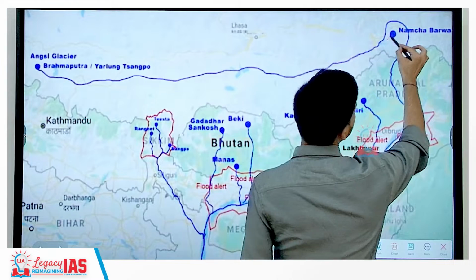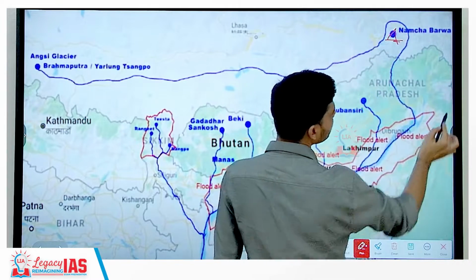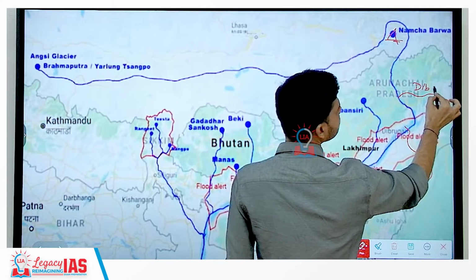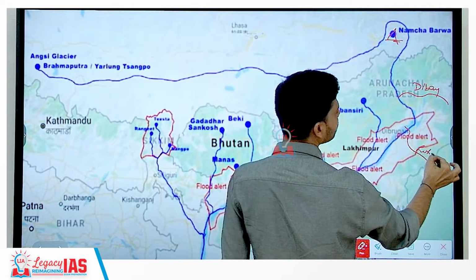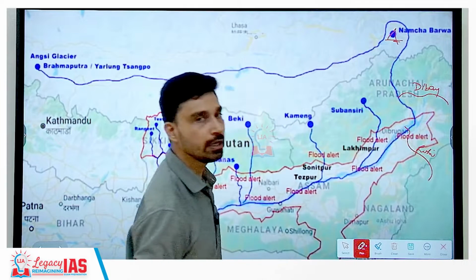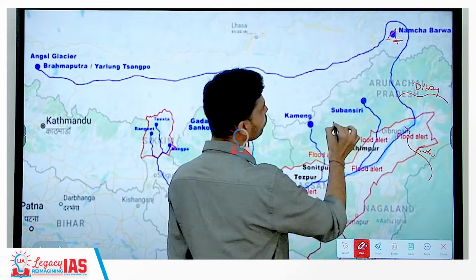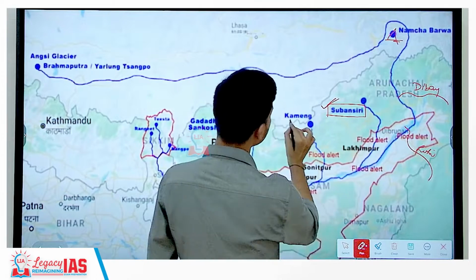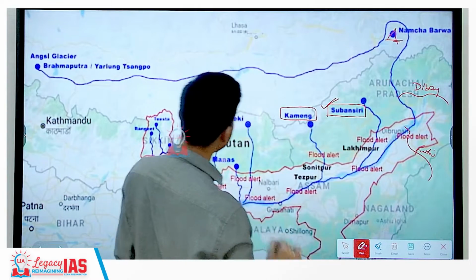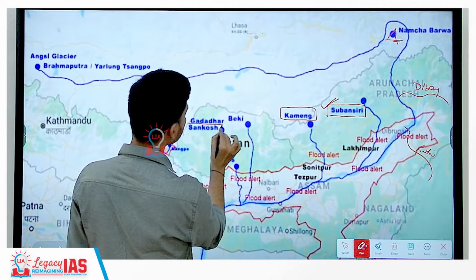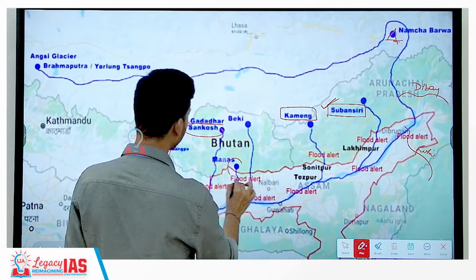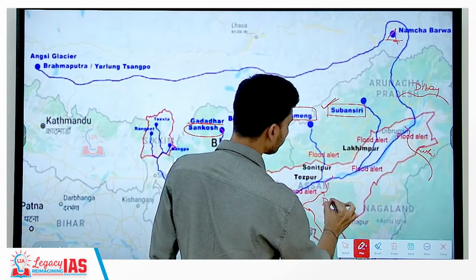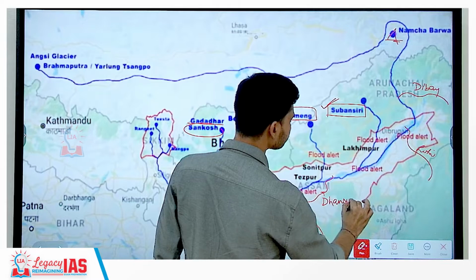So here we have discussed Namcha Barwa, where river is taking U-turn. Here it is receiving two tributaries. One I told you, one is the Dibang and other is river Lohit. Then further, as it enters into Assam, it receives several tributaries. The important ones of them are Subansiri River. Then we are having Kameng River. Then we are having the Gadadhar Sankosh River. We have Manas River. And from here also you have another tributary that is called as Dhansiri River.